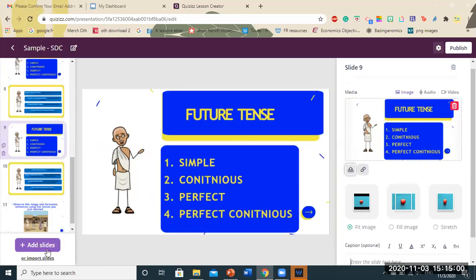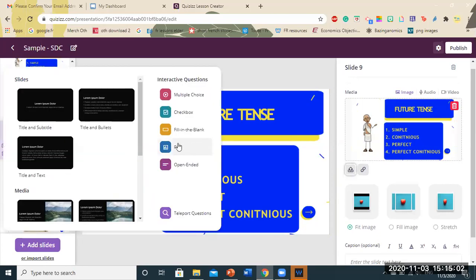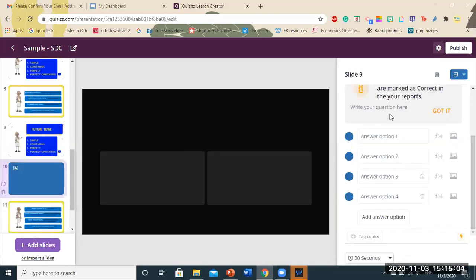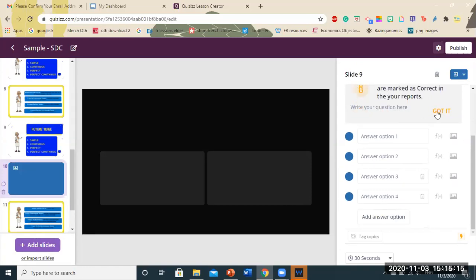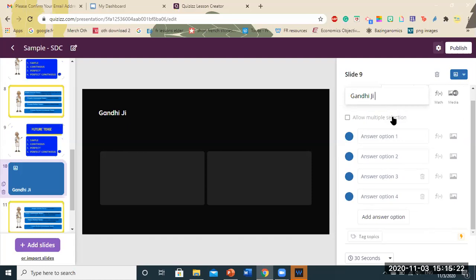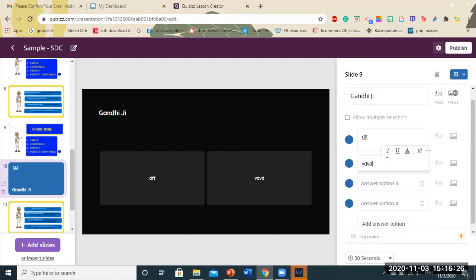So now I want to add another interactive question. Maybe I want to add a poll. So this is just a sample. So I'm just going to type in gibberish. Second. Yeah. Okay, this is just gibberish. So I'm just going to enter. So you can see that the options are being updated over here.